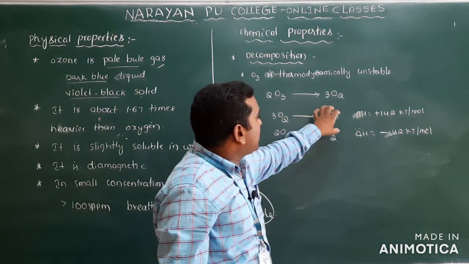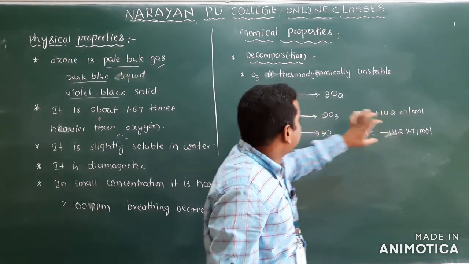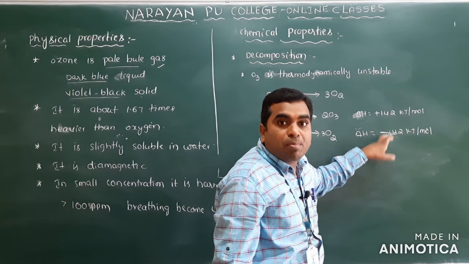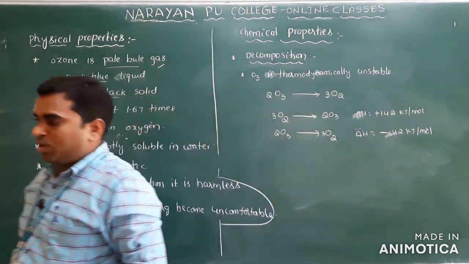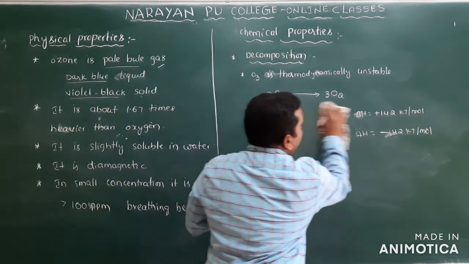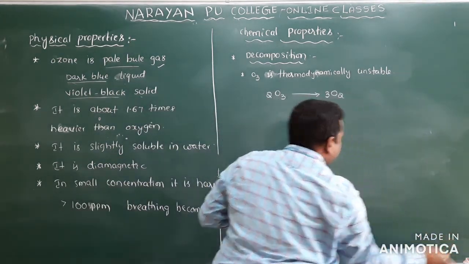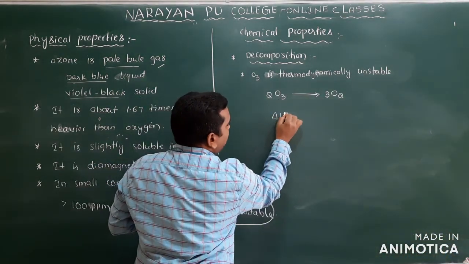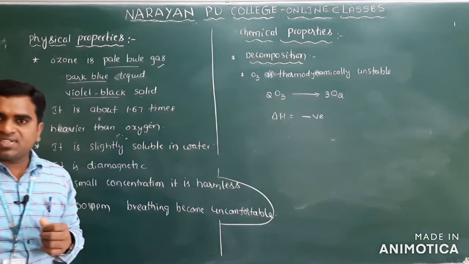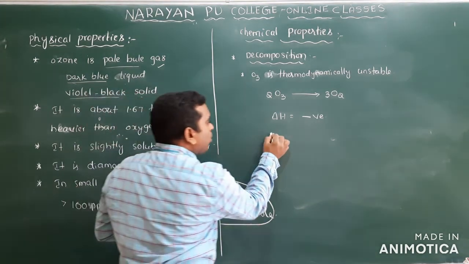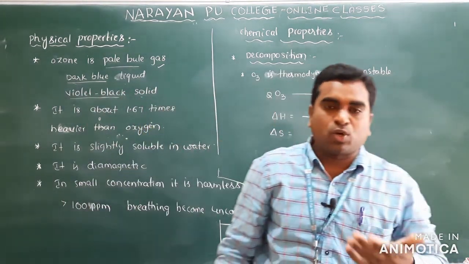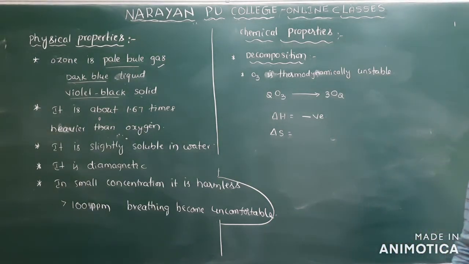Clear? So formation of ozone is an endothermic reaction, but decomposition of ozone is which one? Exothermic reaction. That you have to remember. Clear? So for the decomposition of ozone, what will be the delta H? Delta H for this reaction is negative. And what about delta S? Delta S means entropy.